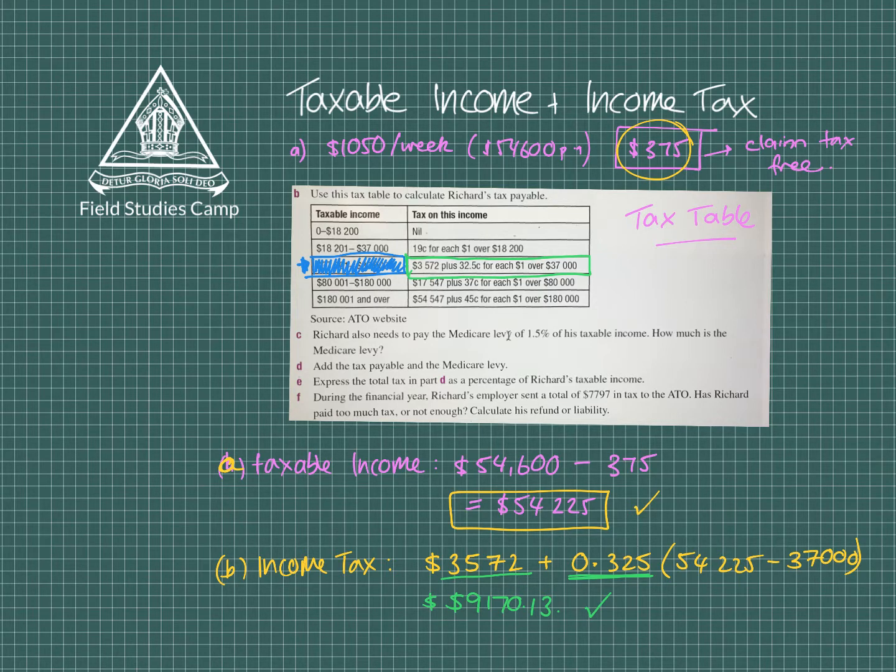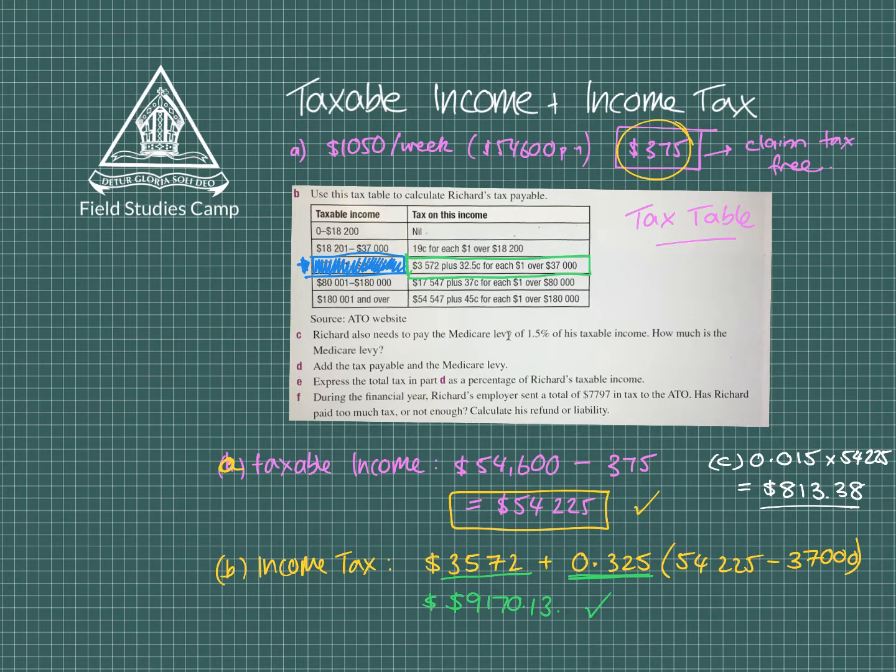Now, for Part C, it says Richard also needs to pay a Medicare levy. Now, we didn't mention Medicare levy, but a Medicare levy basically pays for our free medical system. Free, not really. And it's 1.5% of his taxable income. So for Part C, I'm doing my 0.015, or 1.5 over 100, and we're simply timesing it by the taxable income of 54225. Once I do that, again, this is a matter of putting it in my calculator, and that means I have to pay a total of $813.38. Okay, that covers our little Medicare system.